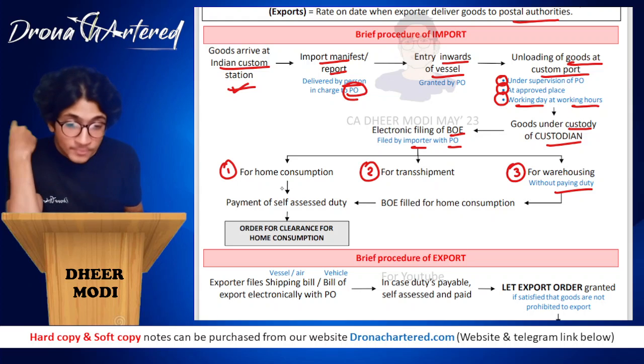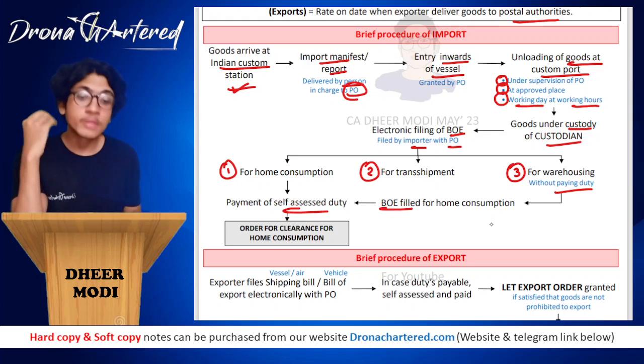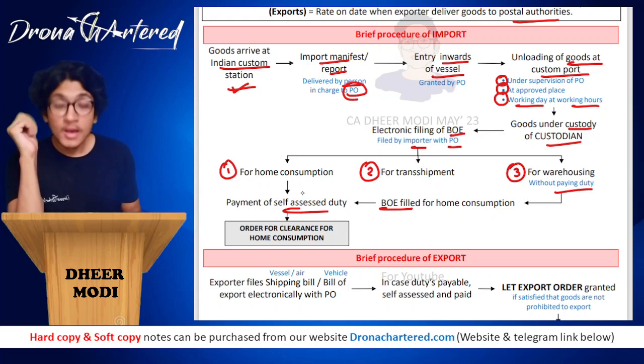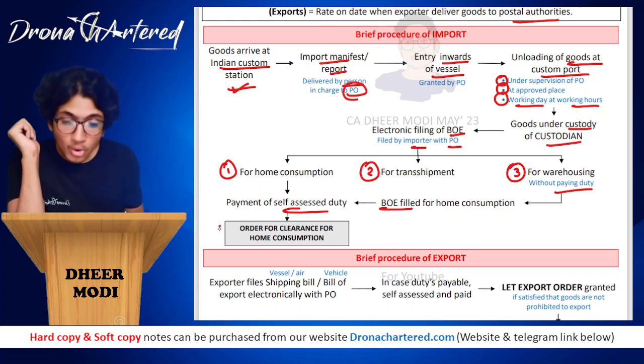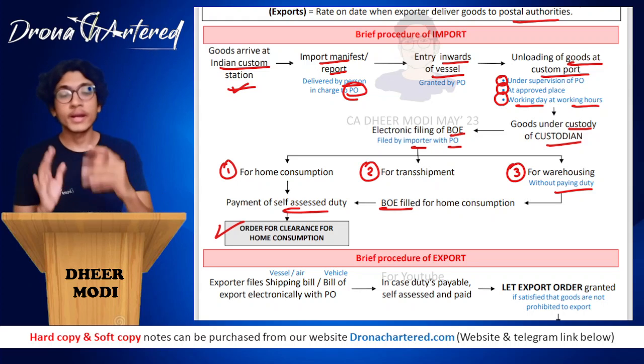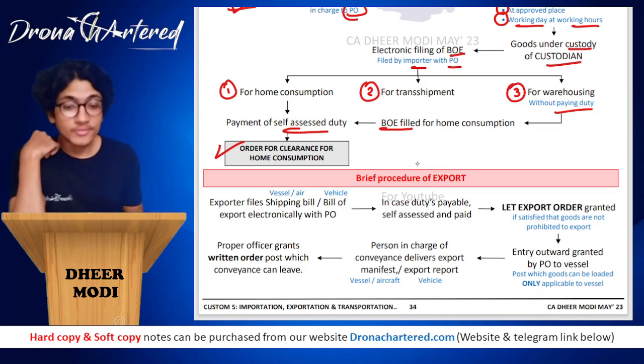Okay. In such a case, first you have to pay your self-assessed duty. Okay, and in case of warehousing, once your BOE has been filed for home consumption, only then will we ask you to pay the duty. Once all of this duty has been paid, order for clearance for home consumption will be given. Okay, so this was your entire process for imports, and next is your brief procedure for export.